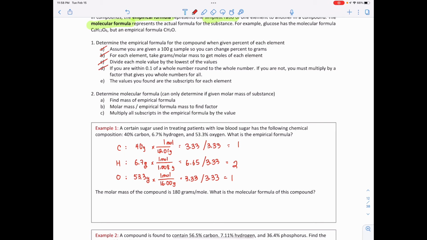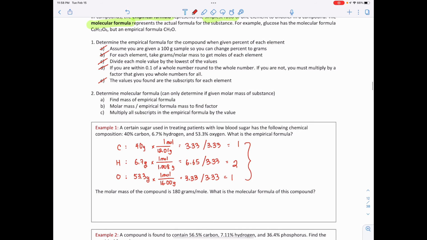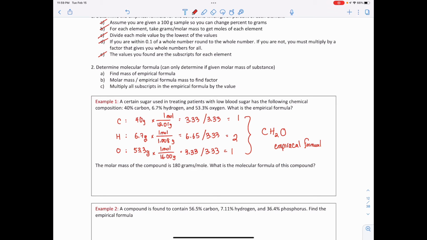These values are going to be the subscripts of each element, meaning from this I have 1 carbon, 2 hydrogen, and 1 oxygen. So this is the empirical formula, meaning this is the most reduced formula. That is the empirical formula.